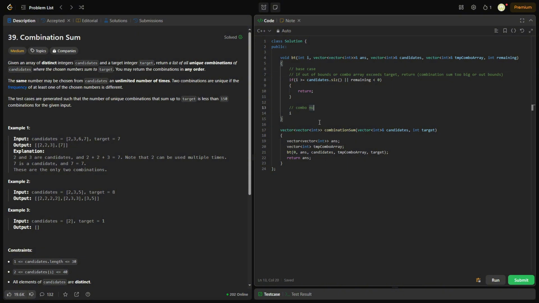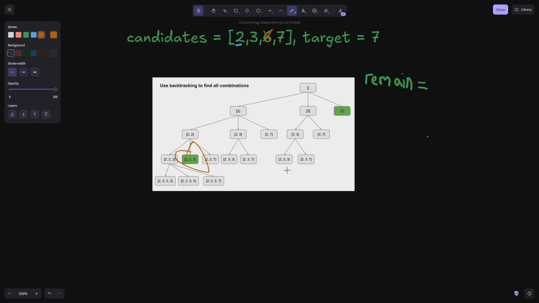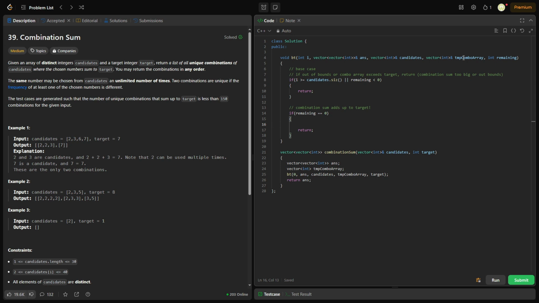Now here's the case where the combination sum adds up to target, right? So if remain is equal to 0, we need to do something. What do we need to do if this adds up to target? Well, we need to put it into the answer array. We need to put this temporary combo array into the answer array because that's what we're returning. We're returning our combinations that add up to 7. So that's the case where we want to do answer.push_back of the temp combo array.